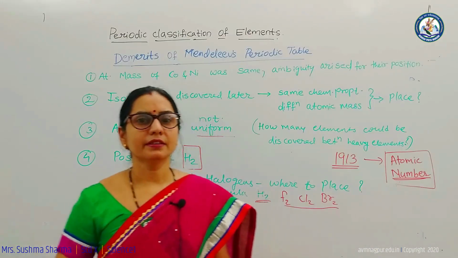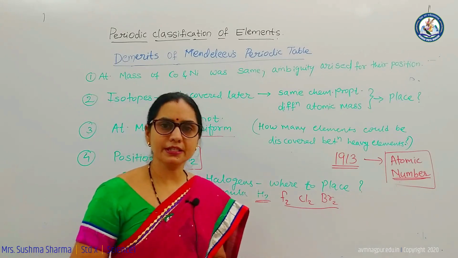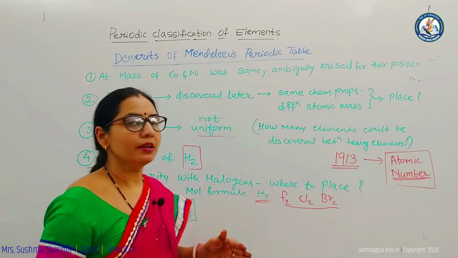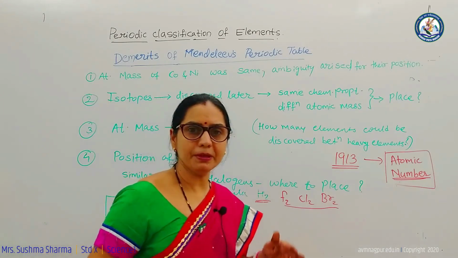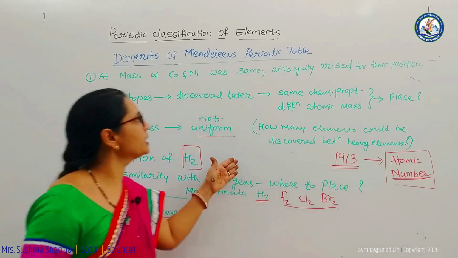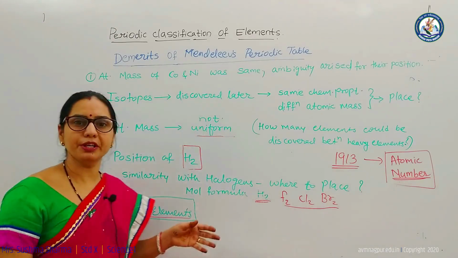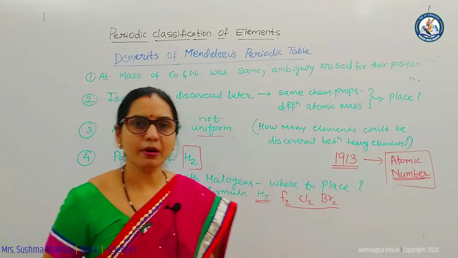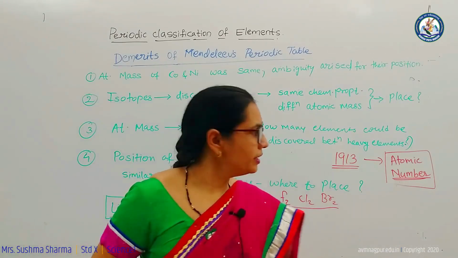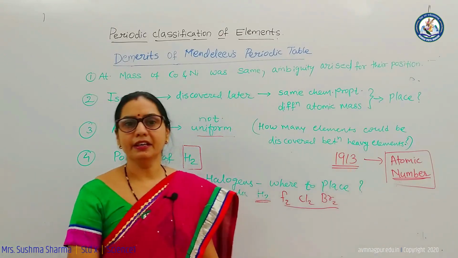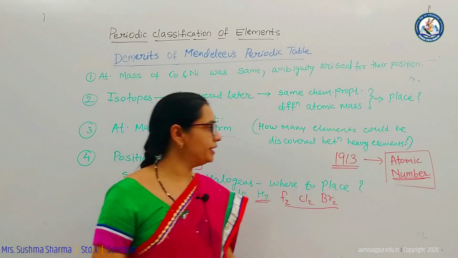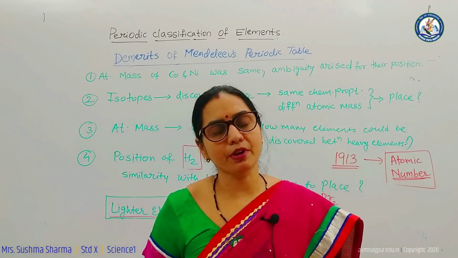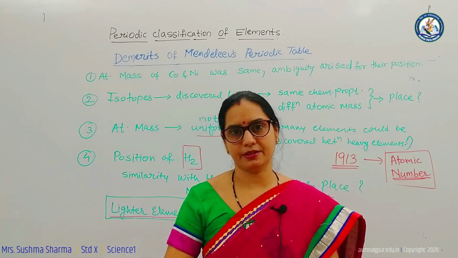And further, in 1869 to 1872, Mendeleev came forward with his periodic table. He gave a clear picture. There were certain merits as well as certain demerits of this periodic table, but due to these limitations, Henry Moseley in the year 1913 came forward with the new idea that atomic number was the fundamental property for the classification of elements.